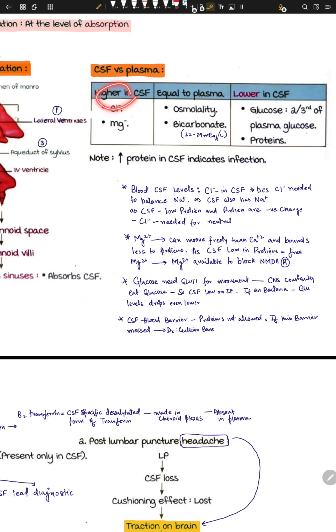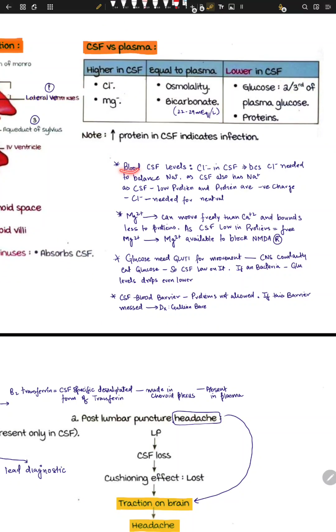So let's see why chloride and magnesium. Chloride is found in CSF more than plasma because chloride is needed to balance the Na, the positive ion, as CSF also has Na. So we need the negative chloride ion to balance the positive ion, Na. As CSF is low in protein, and proteins are negatively charged, we need chloride to neutralize Na. So this is the reason we have chloride in CSF.